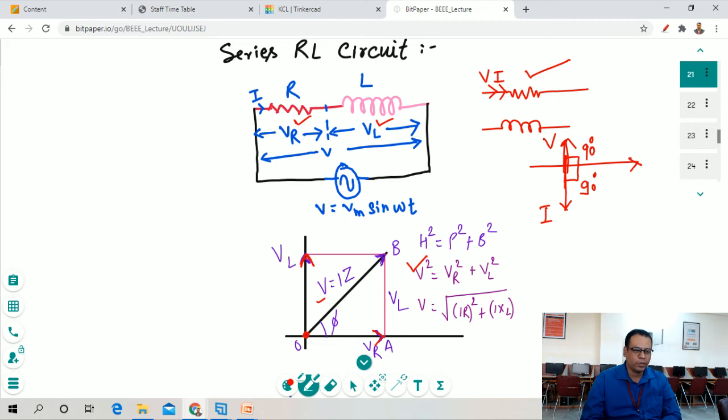So V square equals VR square plus VL square, and the square moves to the right-hand side and becomes under root.